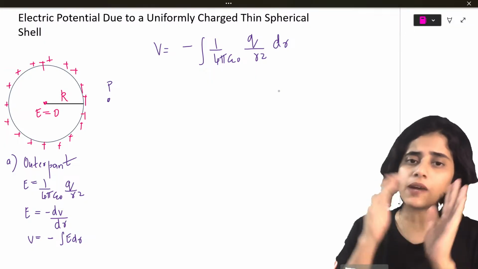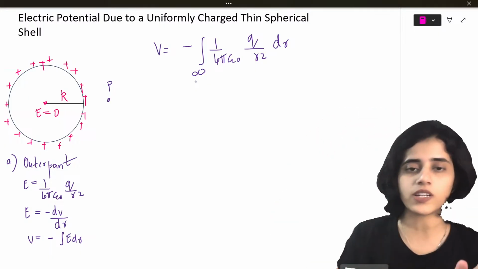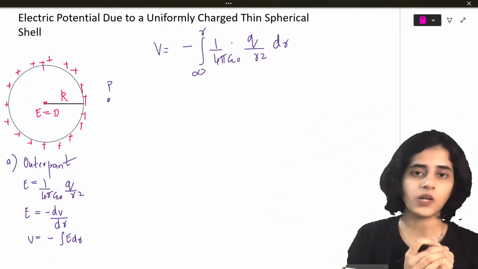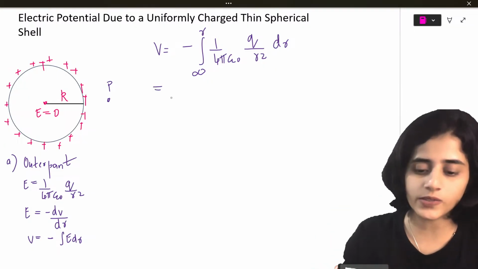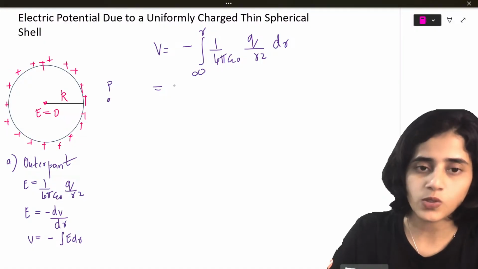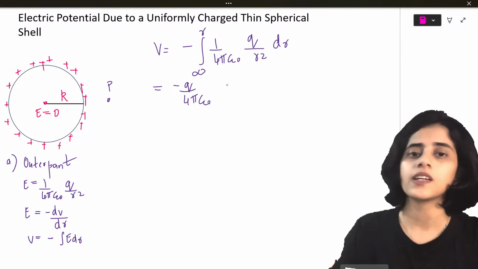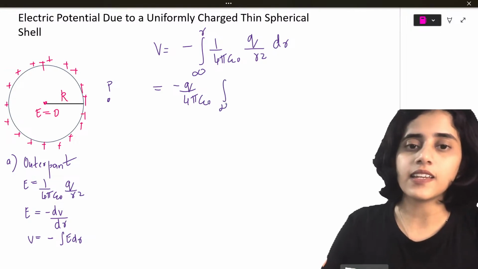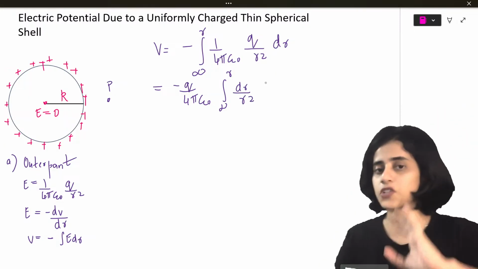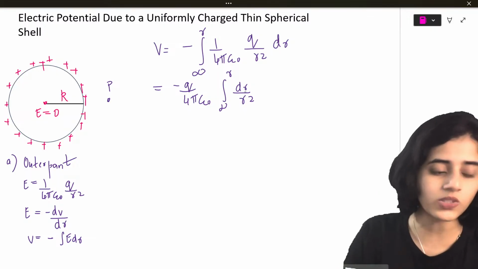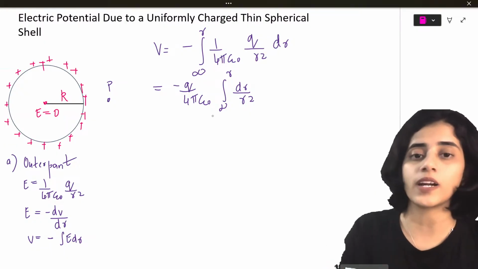The minimum I can go is infinity and the maximum is the boundary, which is at R. So infinity to R. Now I take the constants outside: minus Q divided by 4 pi epsilon naught, integral from infinity to R of dr by R square. How to do this integration, you can check the last video. Integral of 1 by R square is minus 1 by R.